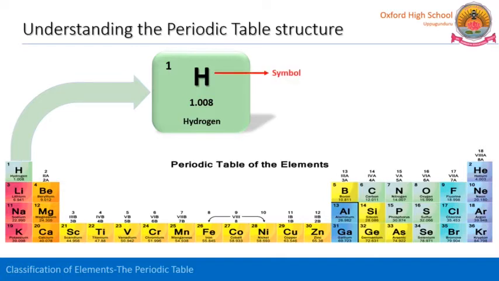For hydrogen, the symbol is capital H. The top left corner, 1, is hydrogen's atomic number, and 1.008 is its atomic mass, and down below is its name, hydrogen, the complete name. Like this, all the 118 known elements in the periodic table have unique symbols, atomic numbers and atomic masses, and the complete name is also mentioned.